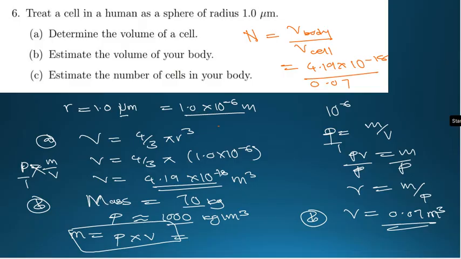Where am I going to write? Running out of space. The number of cells, I write it here, is going to be 1.67 times 10 to the power 16 as our number of cells in your body. So what you know about estimation, guys, you need to make a reasonable assumption. That is the only way you can go about any questions on estimations and order of magnitude.